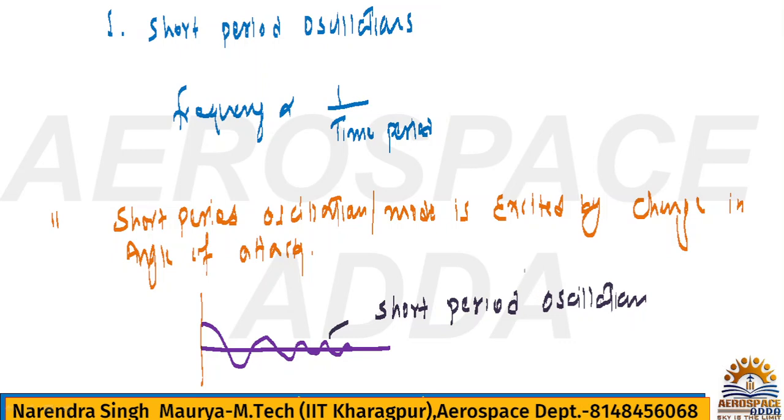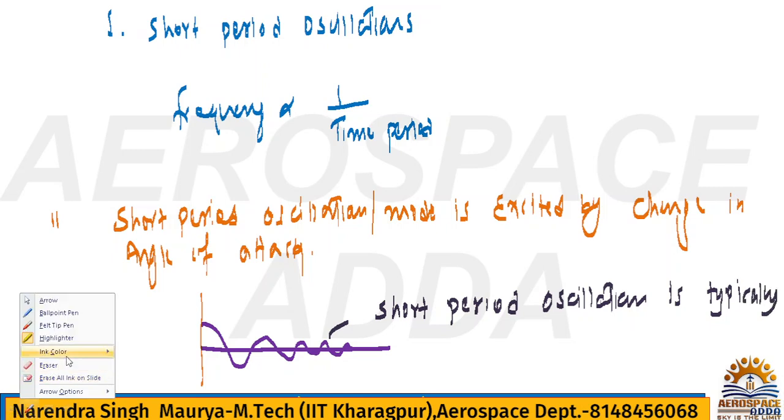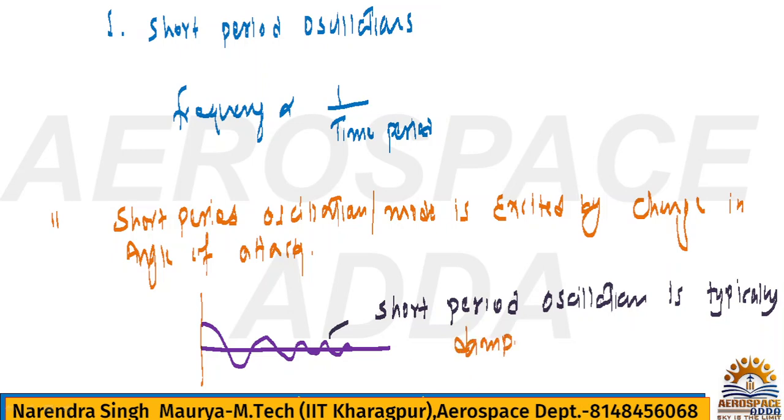Short period oscillation is typically a damped oscillation. Remember, they are asking for 1 mark. I already explained what damped oscillation means.